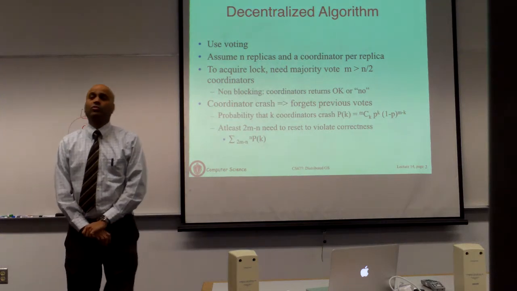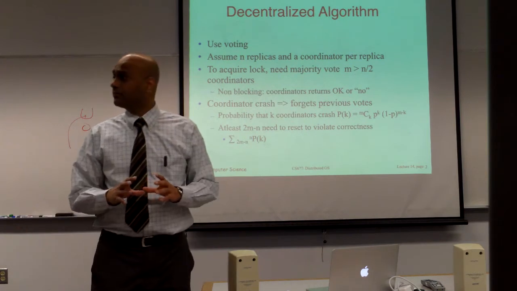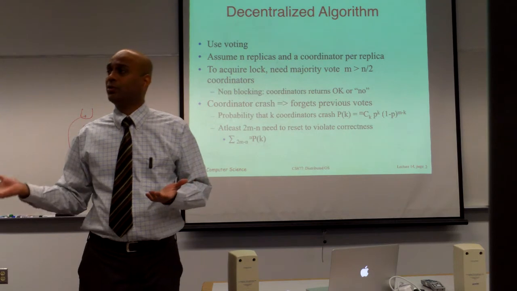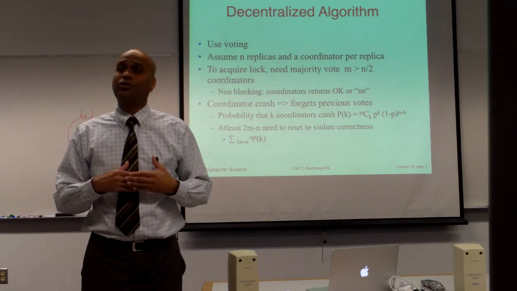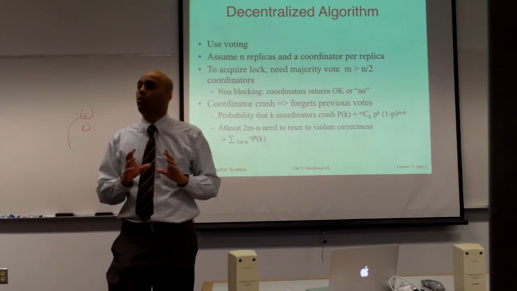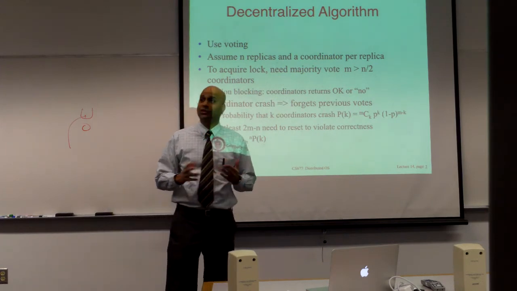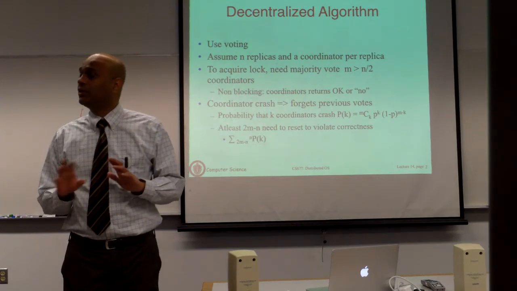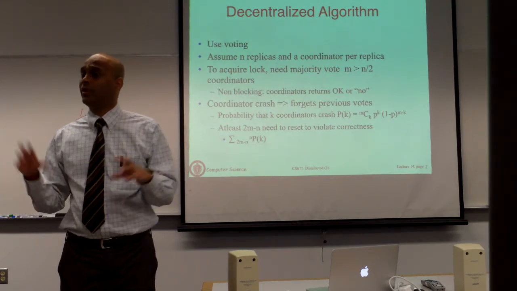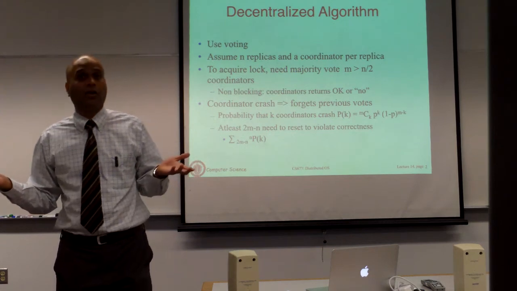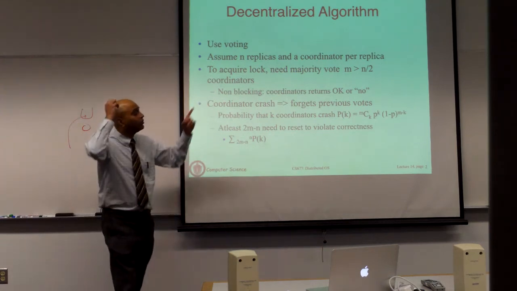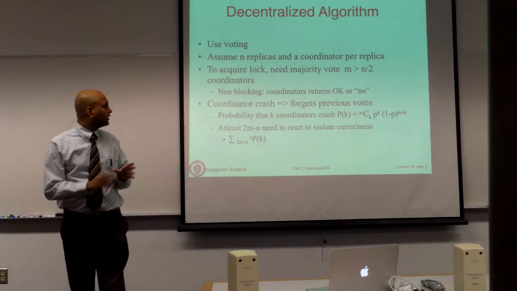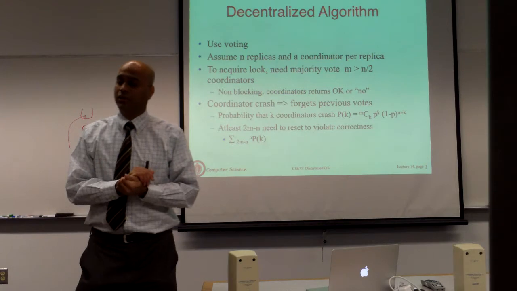So essentially, you are going to keep track of the lock state within each process. Is the lock free? Has the lock been given to some other process? Has the lock been released? Whenever a new process asks, you ask, what do I know about the lock? If the lock is in use, you say you cannot have the lock, it's in use. If the lock is free, then you say, okay, go ahead and have the lock. If a majority of the processes all agree that the lock is free and you can have the lock, then you are done.